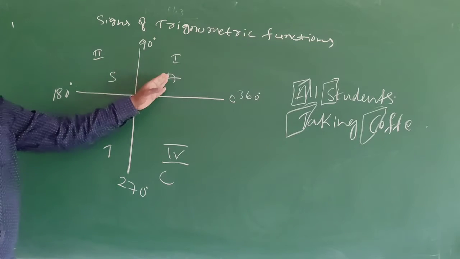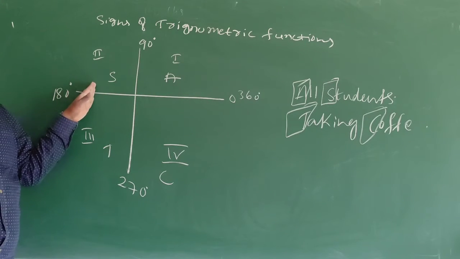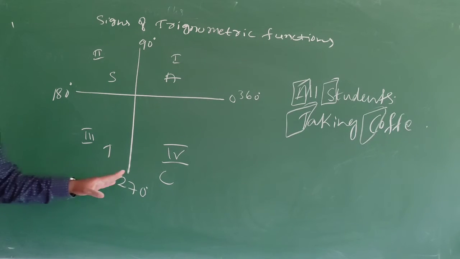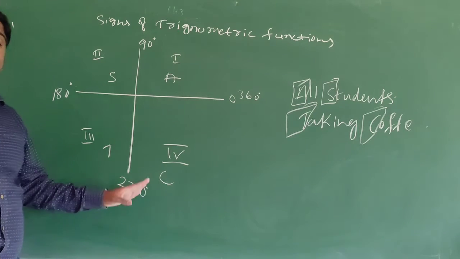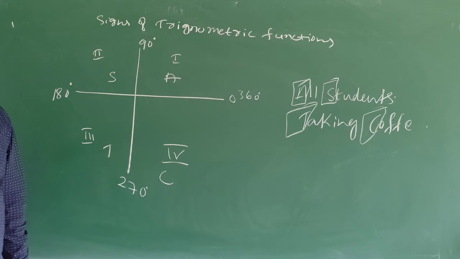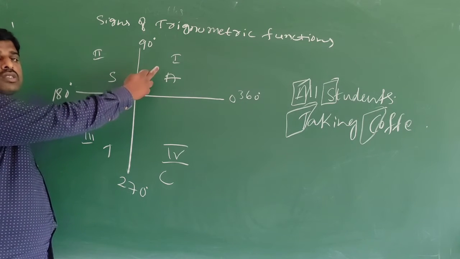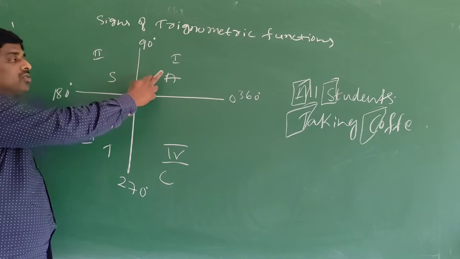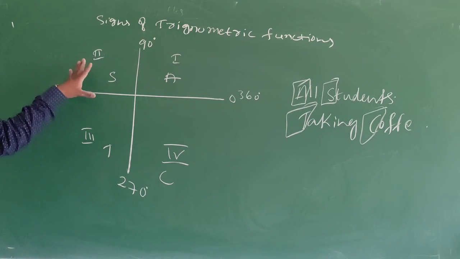In the first quadrant, all are positive. In the second quadrant, sine and cosecant are positive. In the third quadrant, tan and cot are positive. In the fourth quadrant, cos and secant are positive. The remaining are negative. Here, sine is positive, cos is positive, tan is positive, cosecant is positive, secant is positive, cot is positive.